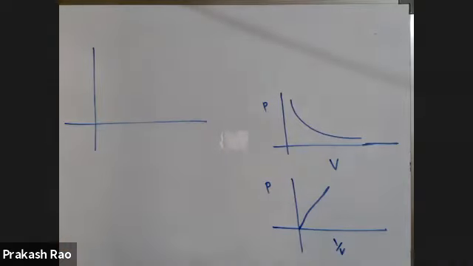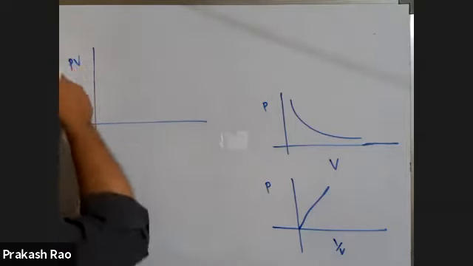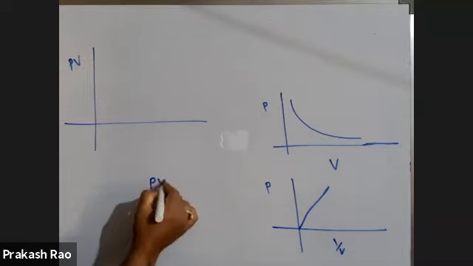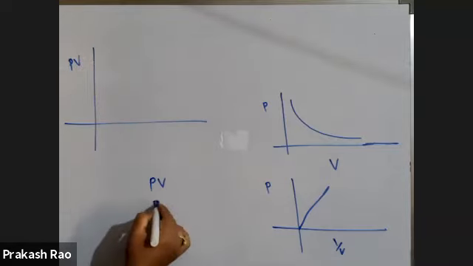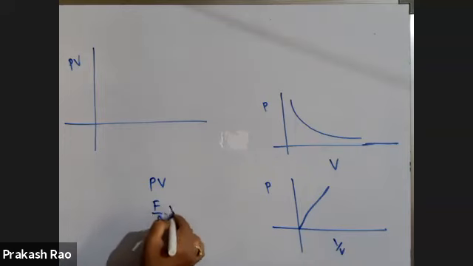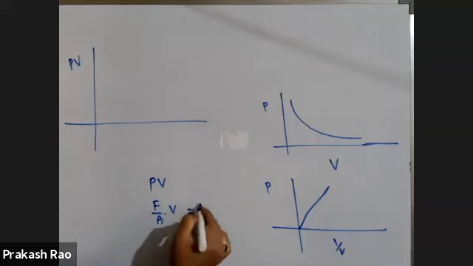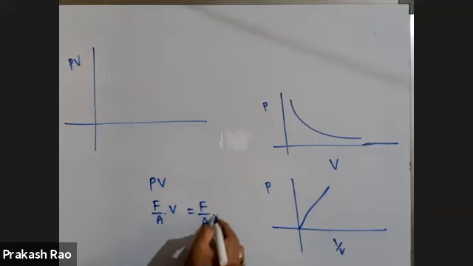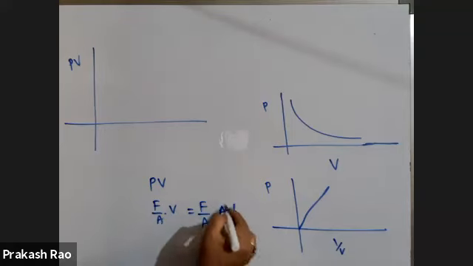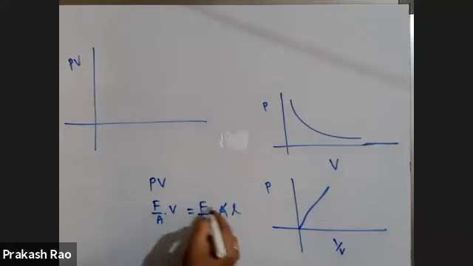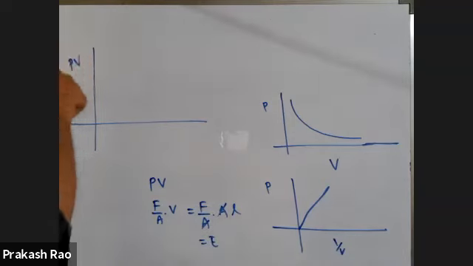If you plot the graph between pressure and volume, PV, the product of PV, what does it indicate? Product of PV is nothing but energy. You see this pressure and volume. Pressure is nothing but force by area. This is volume. Volume is area into length. Area is cancelled. Force into distance. Work it is. Work or energy it is. So the product of PV always indicates energy. Please remember, my dear students.